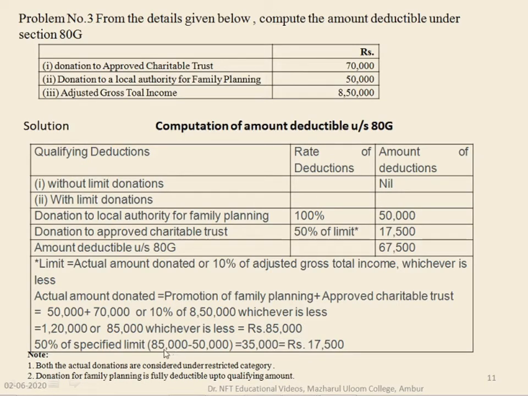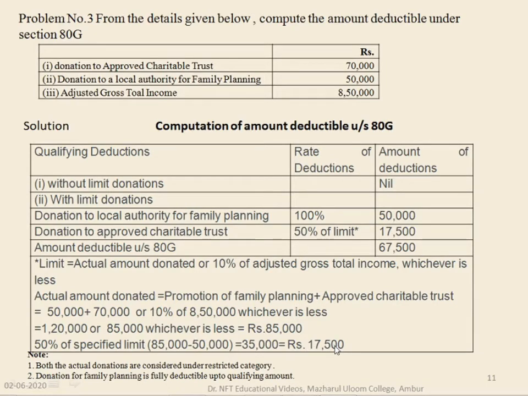From that, 85,000 minus 50,000. 50,000 is the amount which is given for donation under family planning. So if you deduct that, you will get the actual amount of 35,000, which is subject to the approved charitable trust donations. So from this 35,000, if you find 50 percent, you get 17,500. 50 percent of 35,000 gives you 17,500.